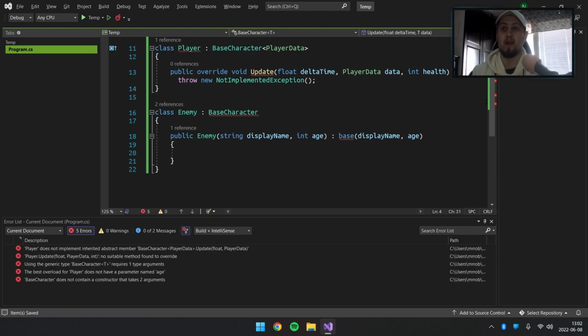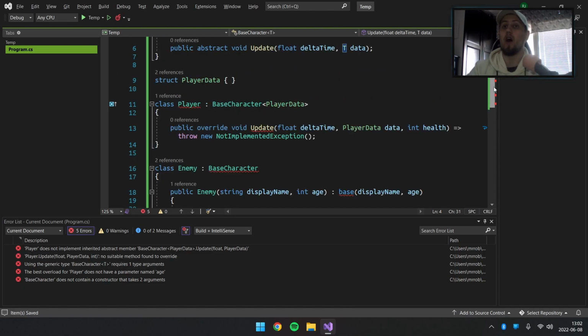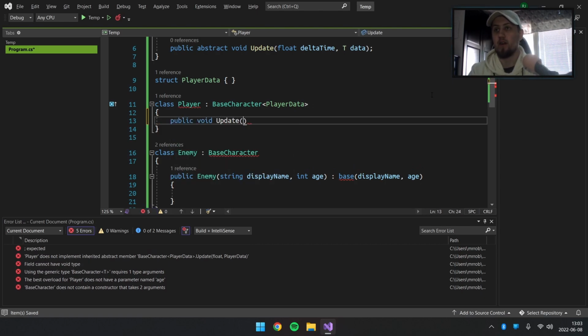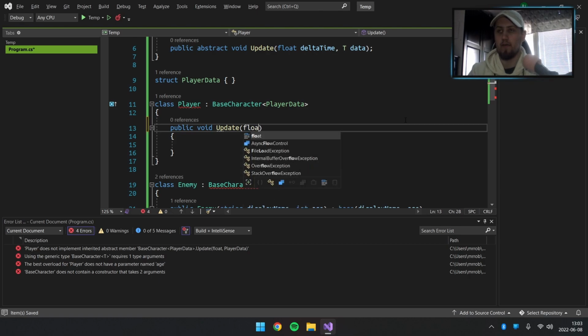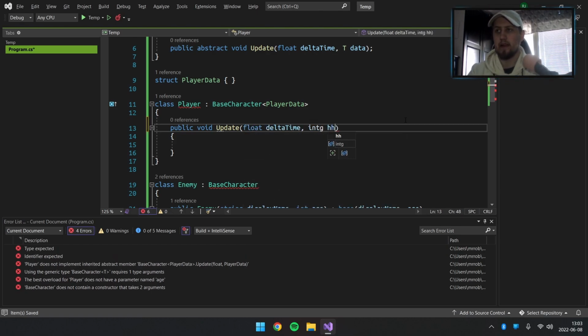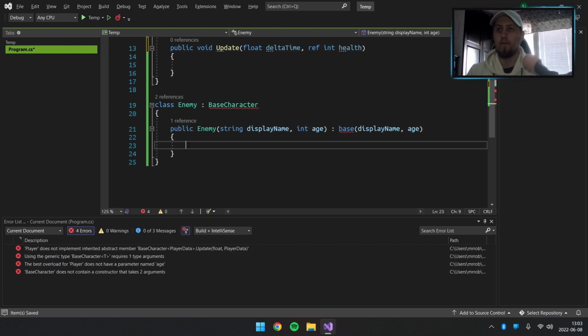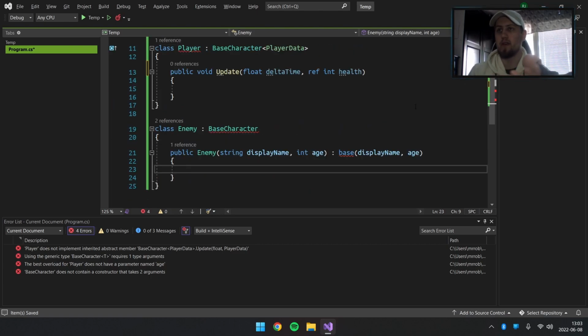If not, then please let me know if you have other designs to do this, because I really need this feature. You can use generics, or you could avoid this sort of thing and just do a method for a separate class. The only problem is it gets very tedious. For example, let's say void update, and this will have float delta time and a health parameter. Let's say ref, because we want to modify this in the update. The problem is that it gets very tedious.